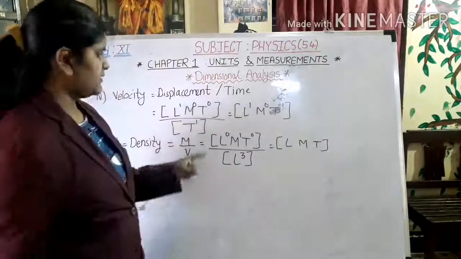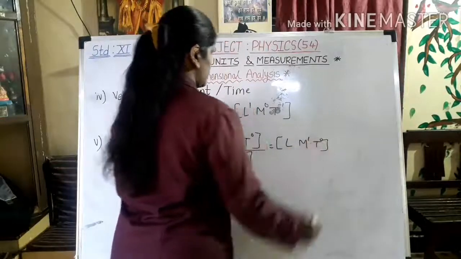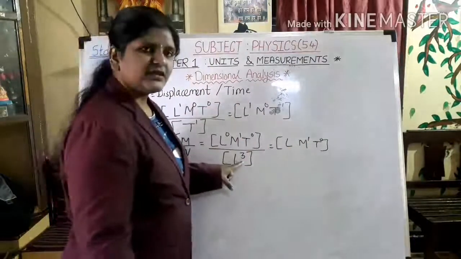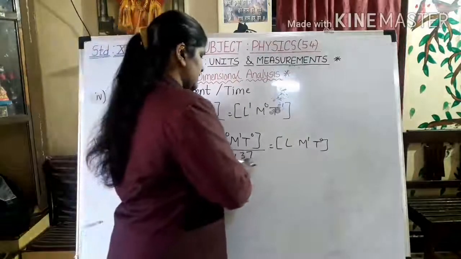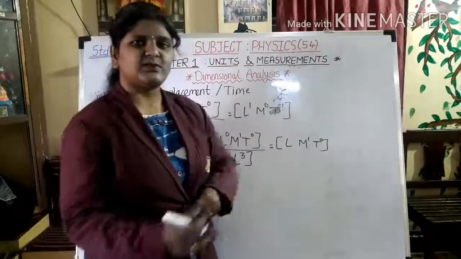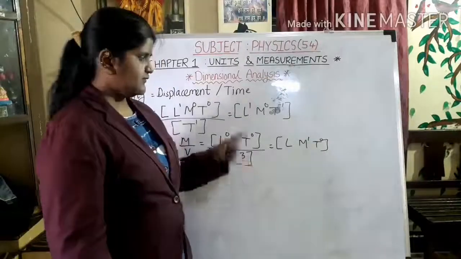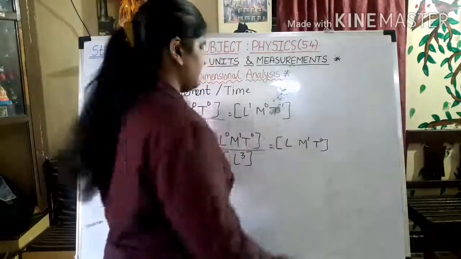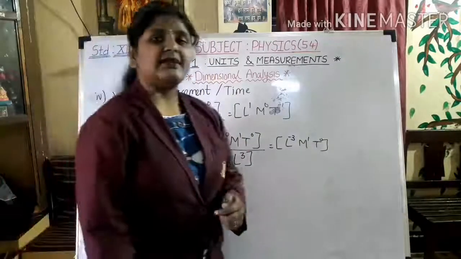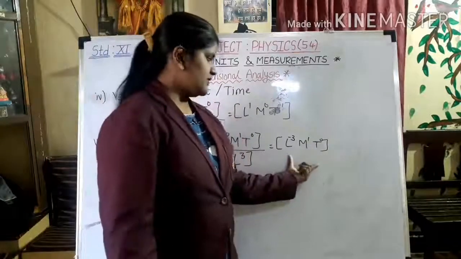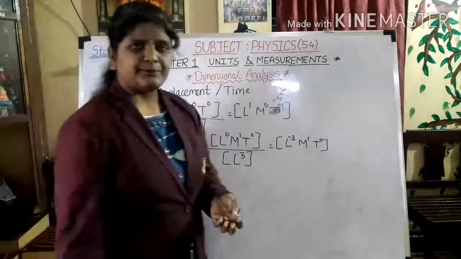Now we will combine. Now as you can see M1, we write M1. T0, T0. But what about this L0 and L3? Again in this similar way. If you are going to take this L in the numerator, that index will get opposite sign. Here this is having plus 3 and if it goes to the numerator, it will be having minus 3 index. So I will get the power of L as minus 3. So I am getting this, which is the dimensions of density.